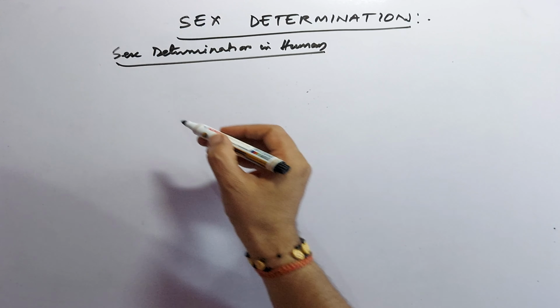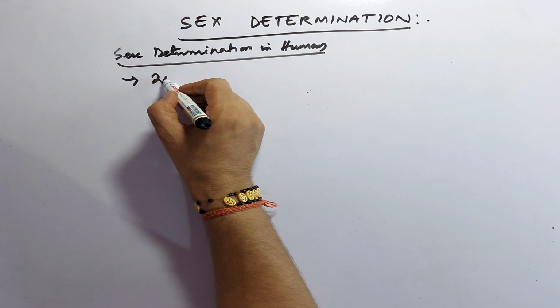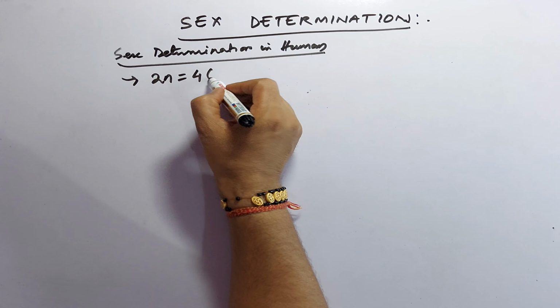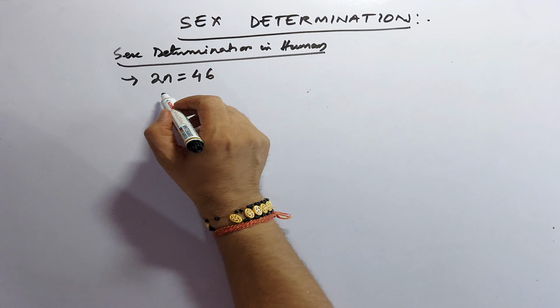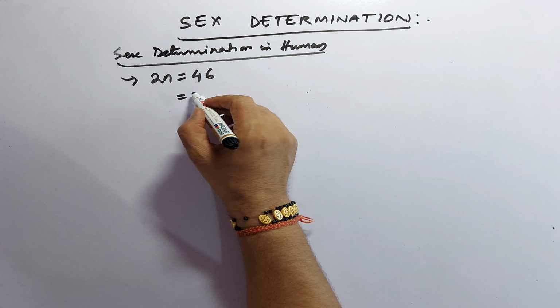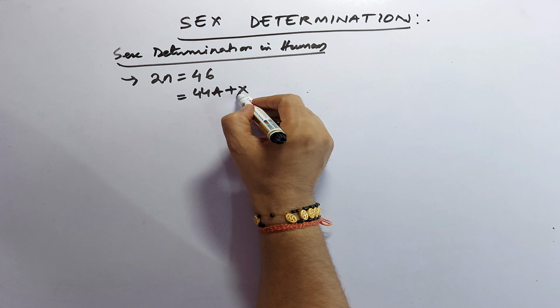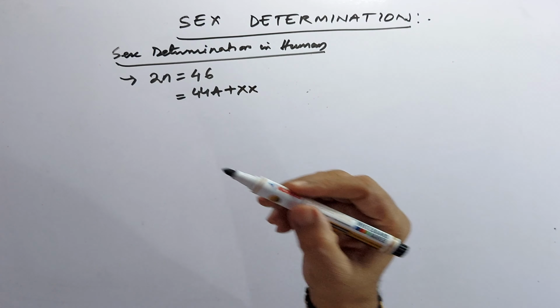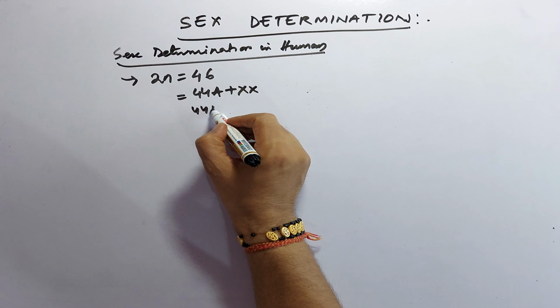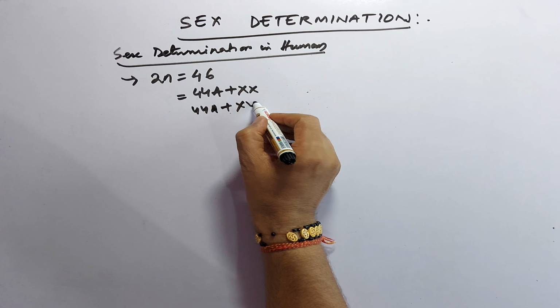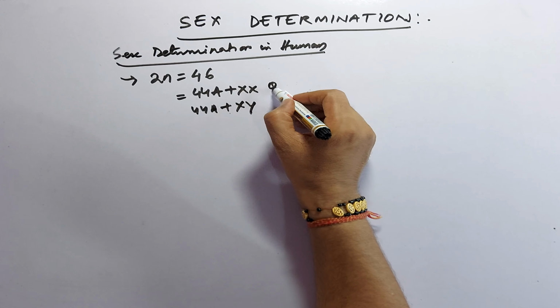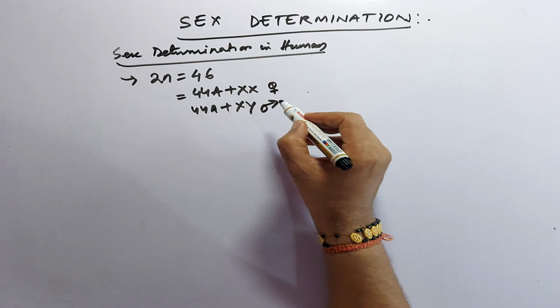So we know that in human the diploid set of chromosomes is 46, which is equal to 44 autosomes plus either XX or 44 autosomes plus XY. So XX is female and XY is the male.